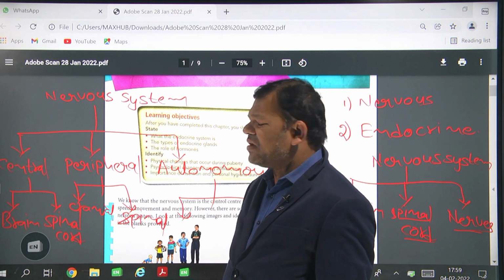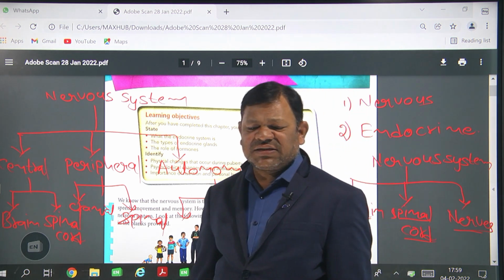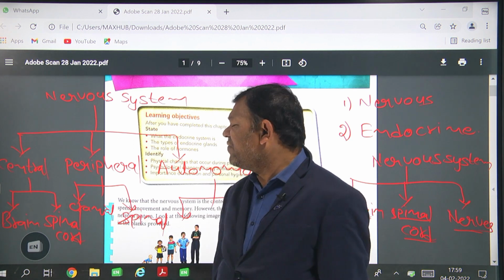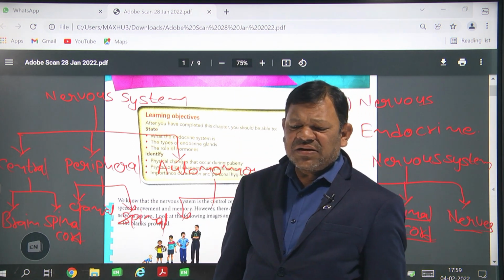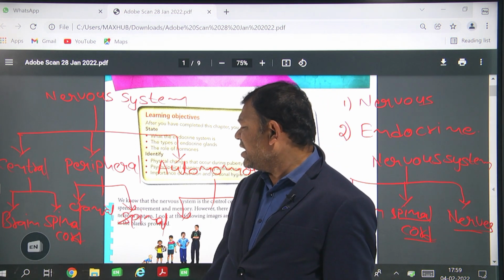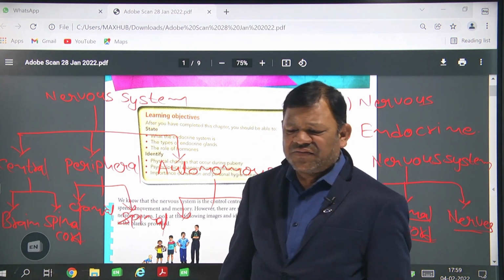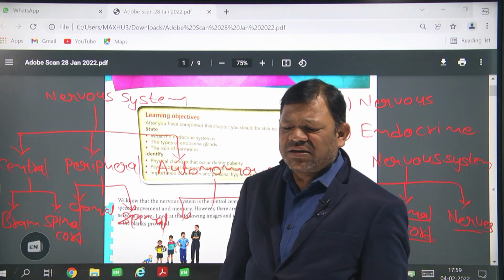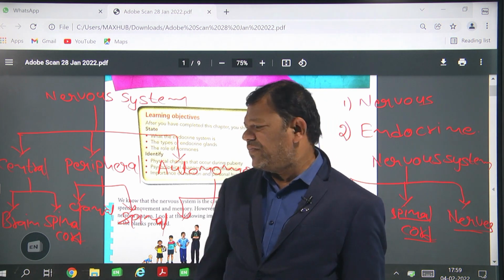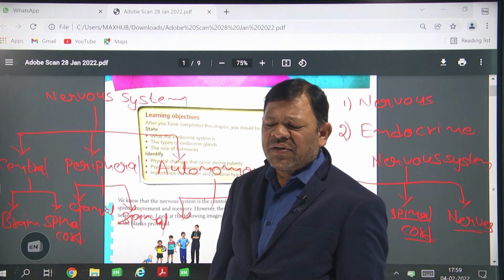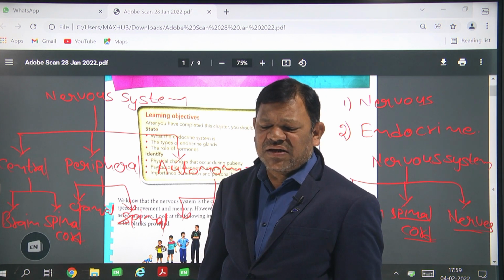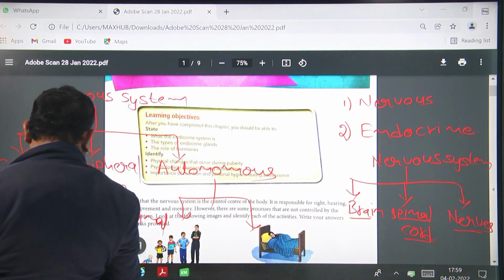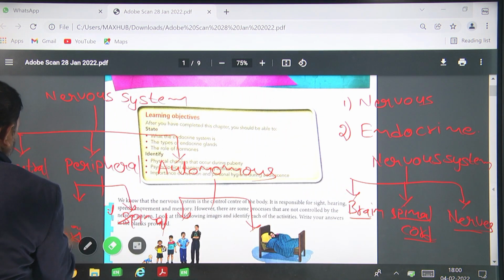The central nervous system has the brain and spinal cord. In the peripheral nervous system, the nerves arising from the brain are called cranial nerves, and the nerves arising from the spinal cord are called spinal nerves. The autonomous nervous system consists of the sympathetic and parasympathetic nervous systems.